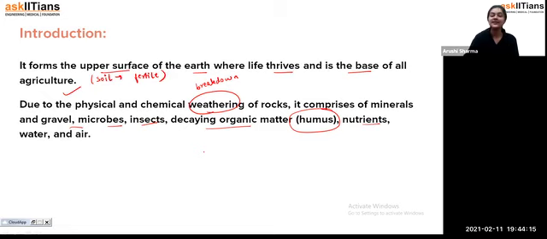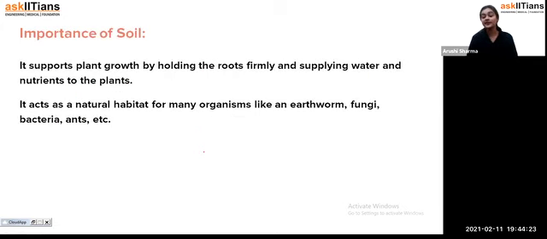Okay, now that was the introduction part of this chapter, what the soil is and what components are present in the soil. Now we are going to see the importance of the soil, like why the soil is important for us. So the very first point, students: for the agriculture purpose, when we are doing agriculture, we are yielding crops.